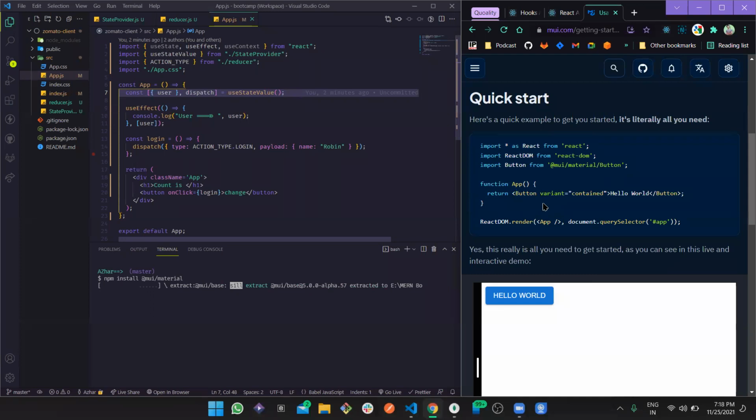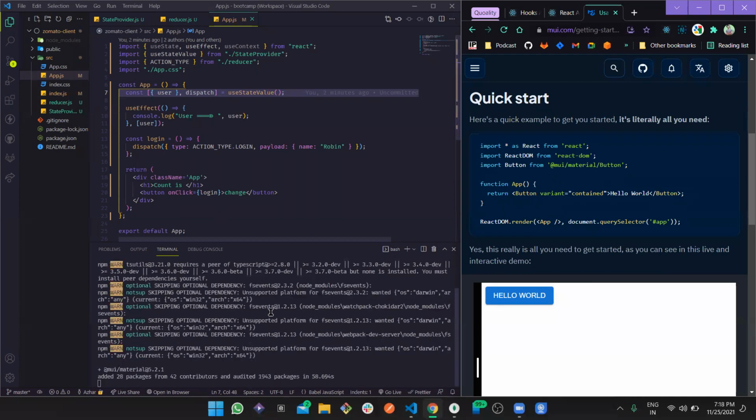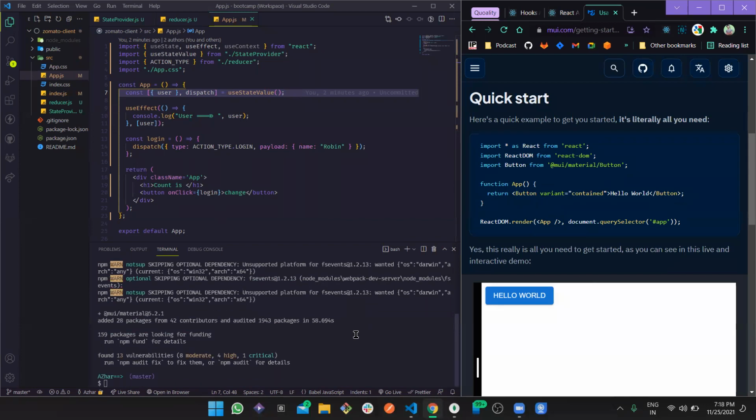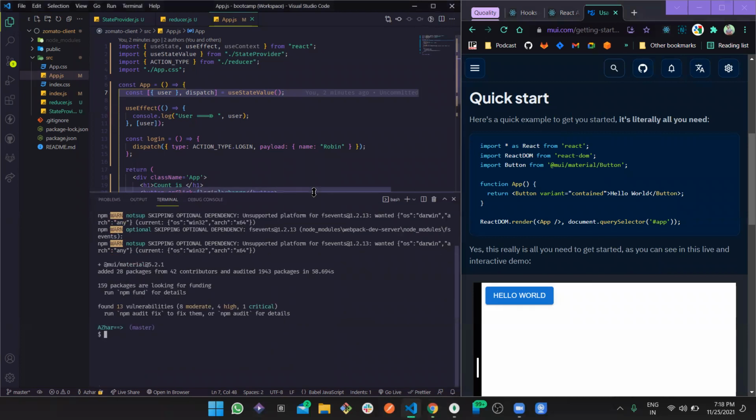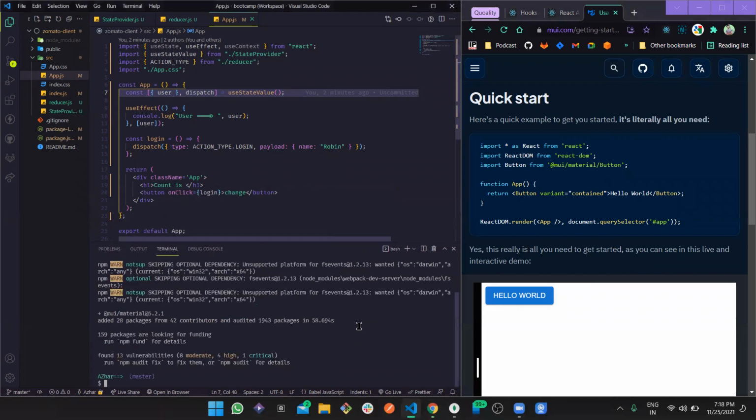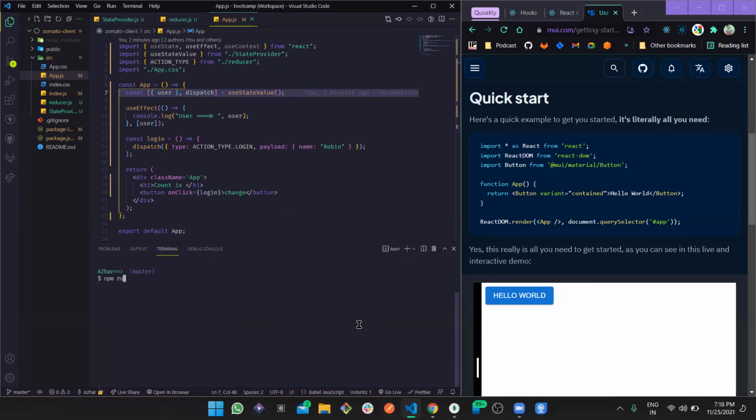Okay, perfect. Now let's just create this button quickly, and then we can move forward. So we have successfully installed this, I guess. Come on, come on. Let's take it. Okay, we have successfully installed. Now npm start.